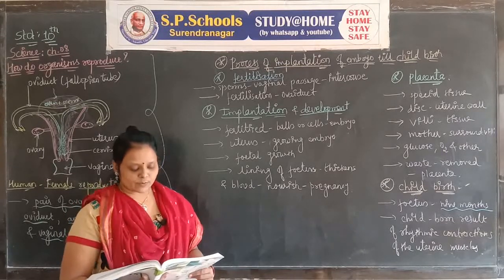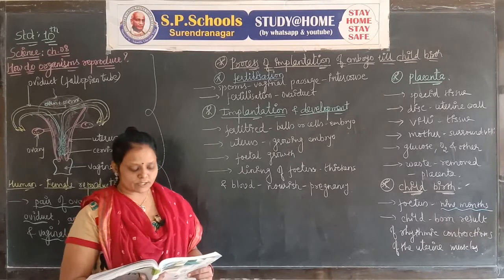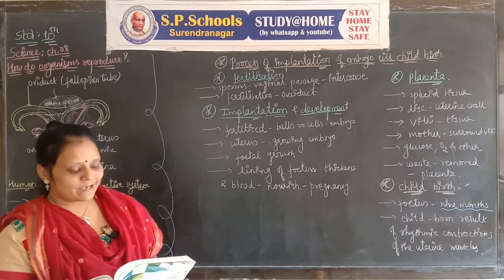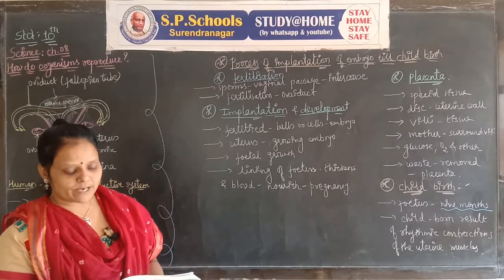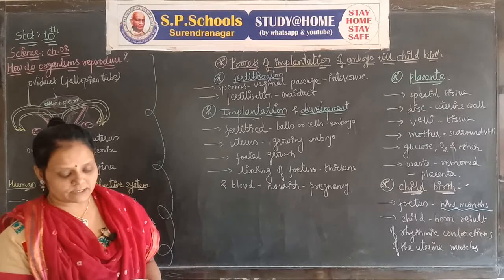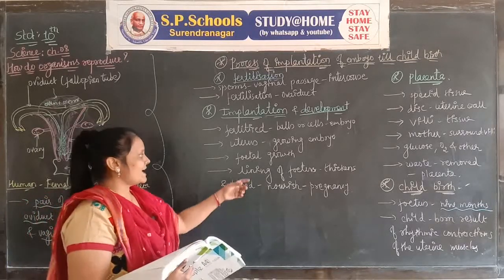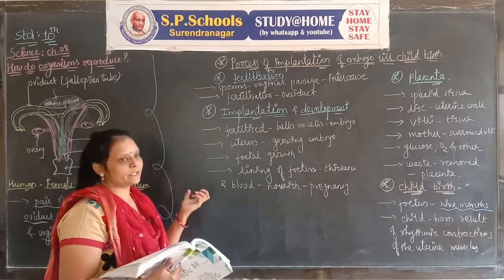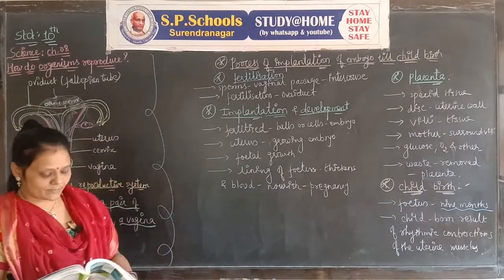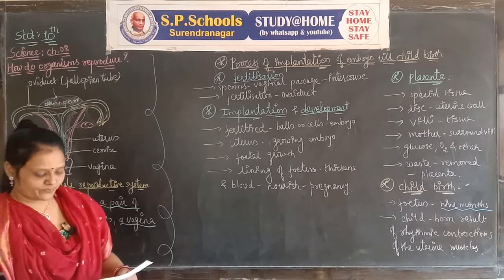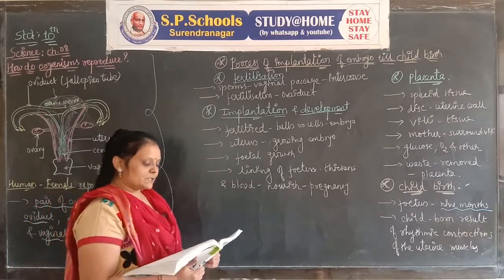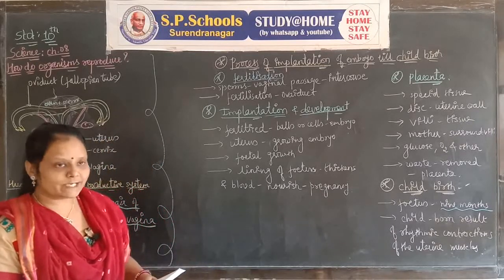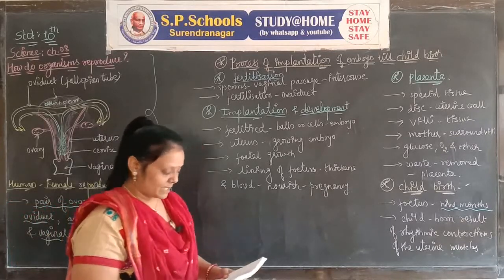Hence, the uterus prepares itself every month to receive and nurture the growing embryo. The lining thickens and is richly supplied with blood to nourish the growing embryo. The lining will be thickened and filled with blood to nourish the embryo during pregnancy. The embryo gets nutrition from the mother's blood with the help of a special tissue called placenta.